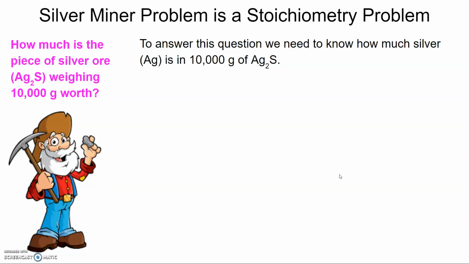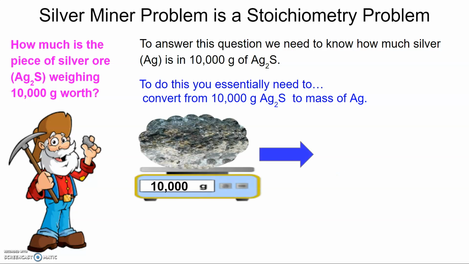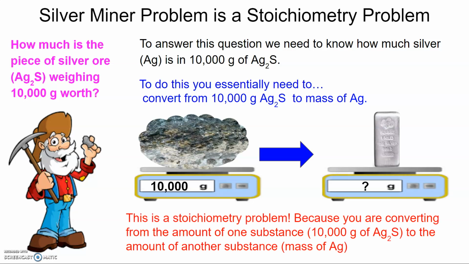Now, to answer that question, you're going to need to know how much silver is in the 10,000 grams of silver sulfide. And to do this, essentially, what you need to do is to convert from 10,000 grams of silver sulfide to the mass of silver. And so therefore, this problem is a stoichiometry problem. And it's a stoichiometry problem because remember, in a stoichiometry problem, you're going to be converting from the amount of one substance to the amount of another or different substance using mole ratios.